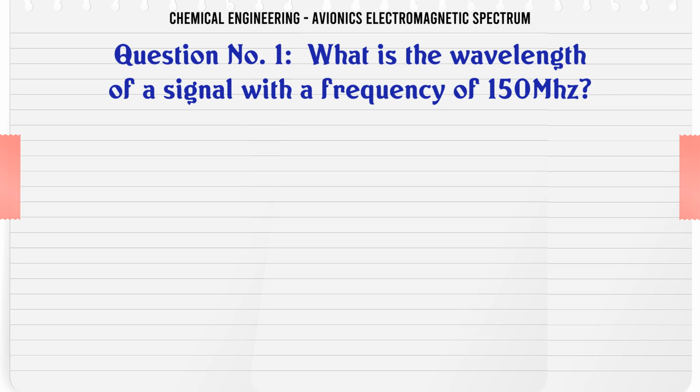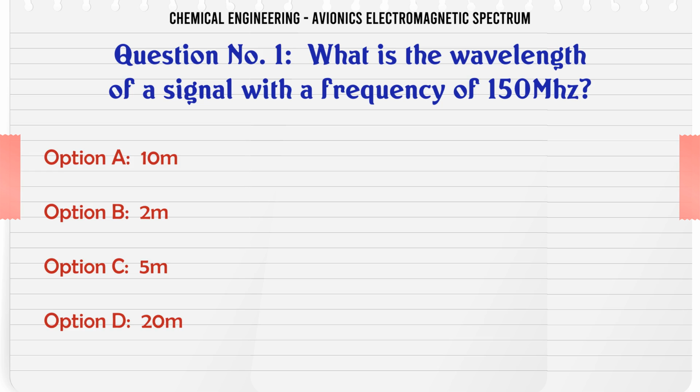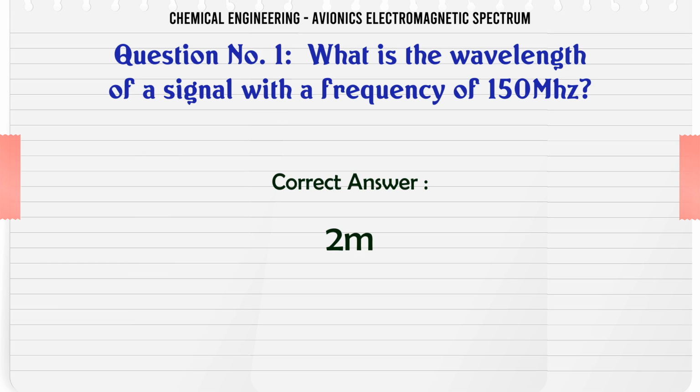What is the wavelength of a signal with a frequency of 150 MHz? A) 10 m, B) 2 m, C) 5 m, D) 20 m. The correct answer is 2 m.